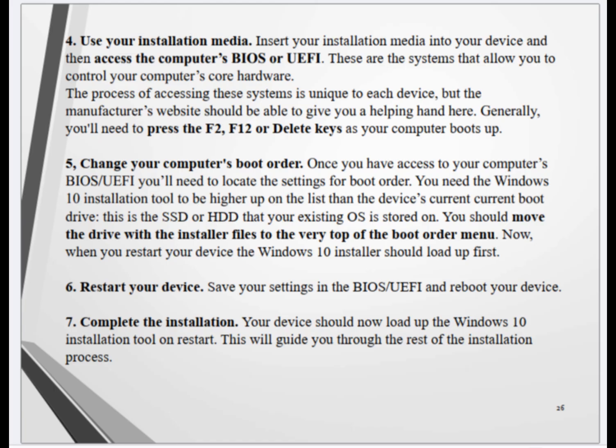6. Restart your device. Save your settings in the BIOS/UEFI and reboot your device. 7. Complete the installation. Your device should now load up the Windows 10 installation tool on restart. This will guide you through the rest of the installation process.